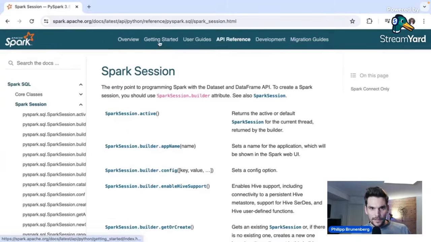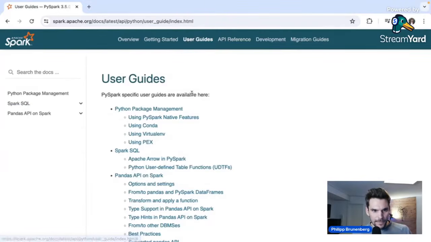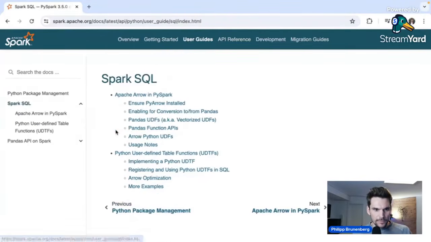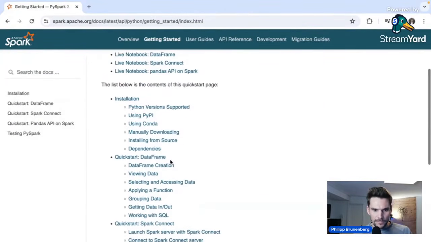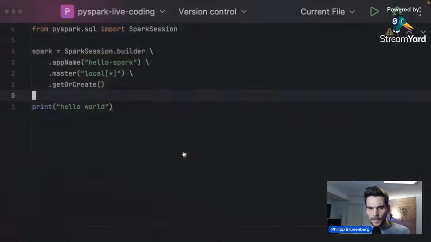Also, there are user guides. And if we go to Spark SQL, there's also a lot of very important information. You can read through all of these things as you are getting started with Spark. I will simply focus on building something here so that you can watch and do it yourself afterwards.